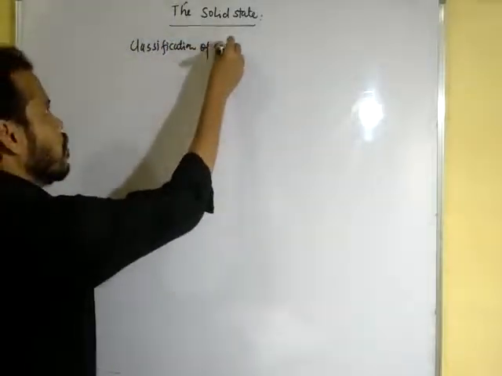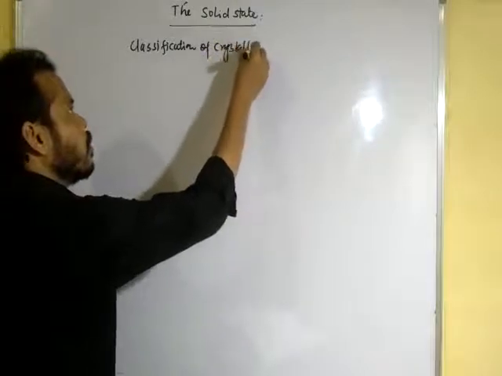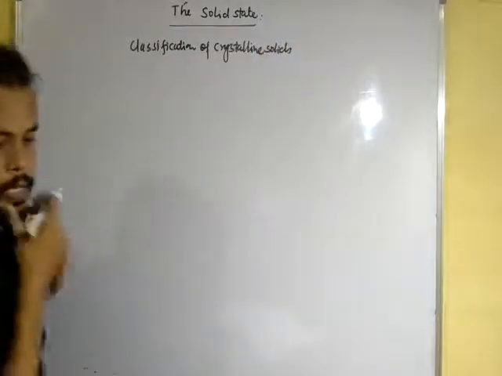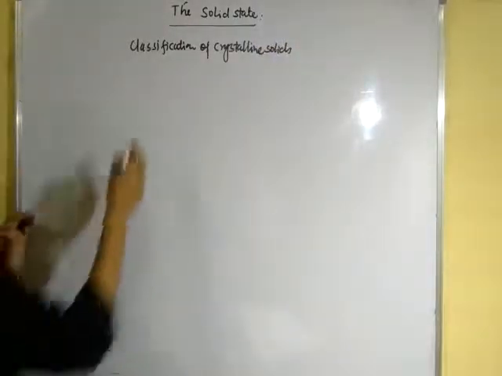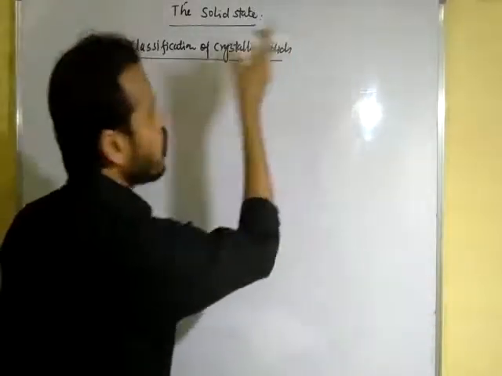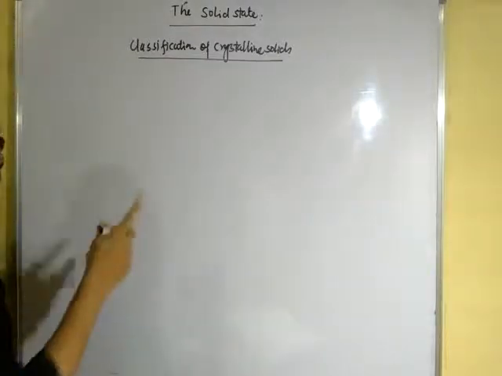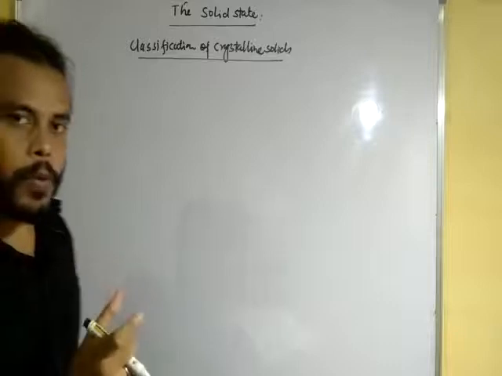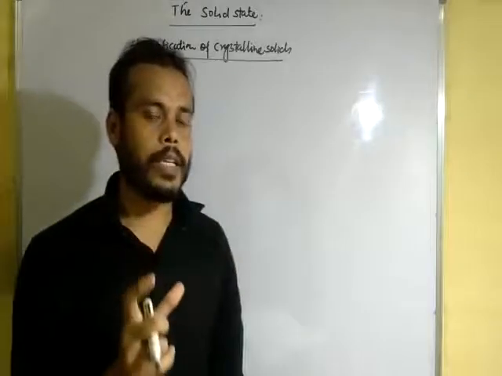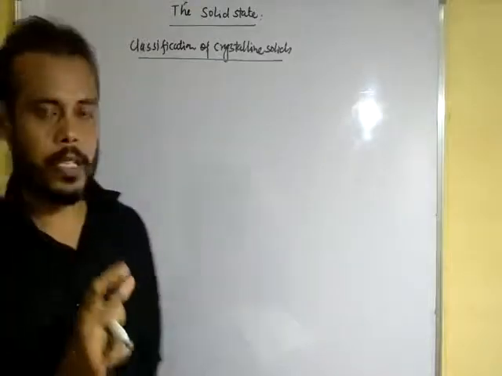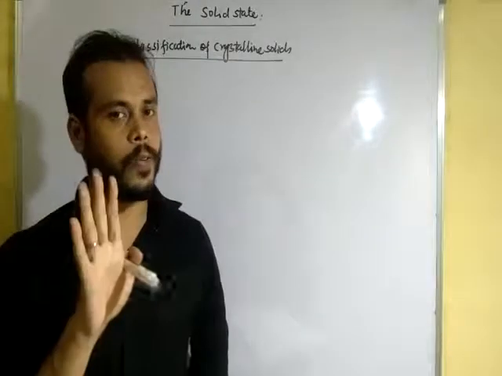Now today we are going to discuss the classification of crystalline solids, and also the characteristics of solids. On the basis of the force acting between the particles in the solid state, the crystalline solids are further classified into four categories.